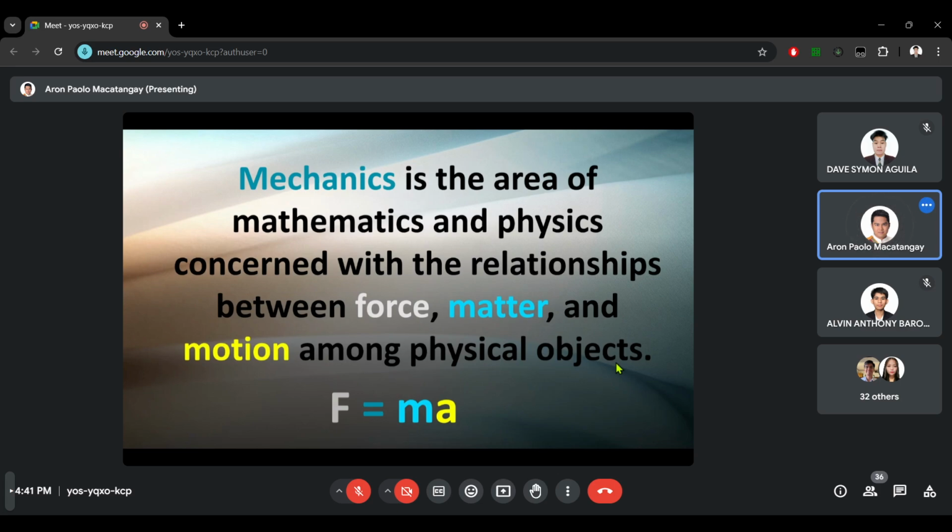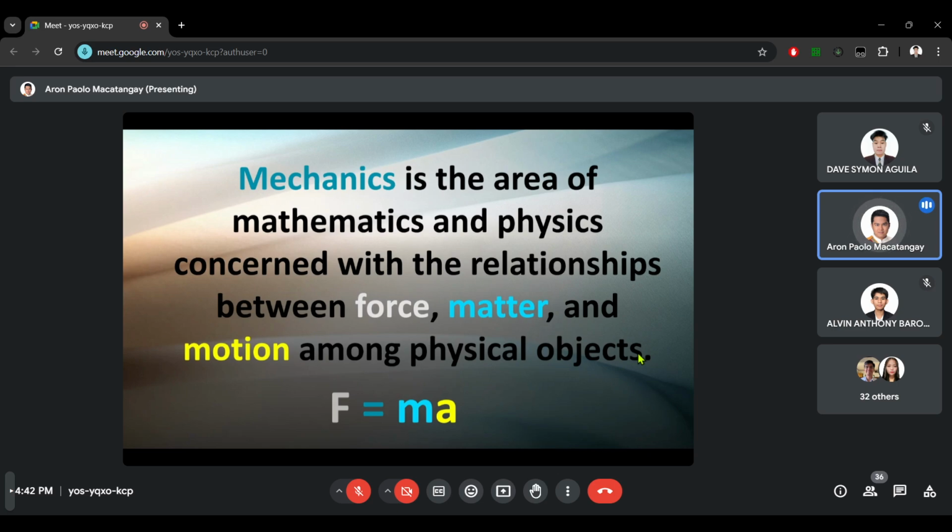Okay? If the object is moving already, then applying a force will exert an effort to change the behavior of motion or in some cases even stop the motion from happening. Okay? So that's your force.